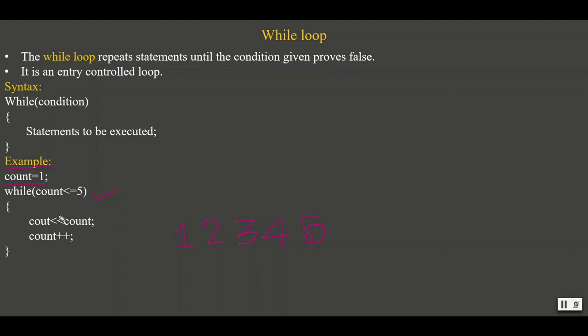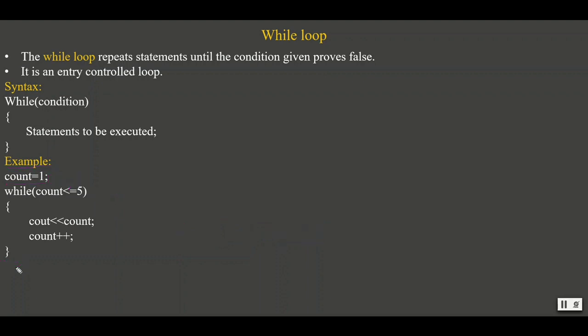It becomes 6. When the count value becomes 6, 6 less than or equal to 5, the condition is false. So the count value will not be displayed. It won't enter the body of the loop. Once the condition is false, it comes out of the loop and the following statements within the program get executed. This is how the while loop works.